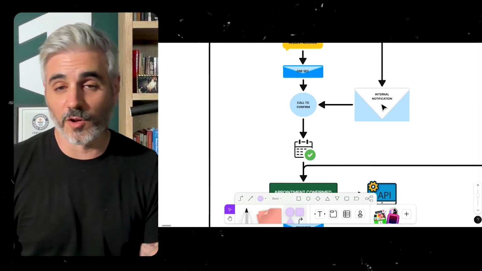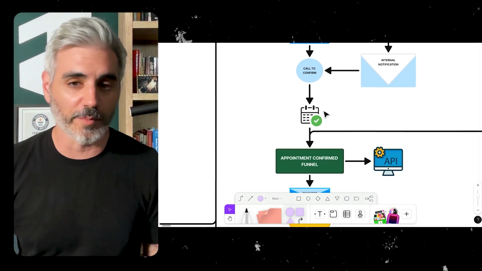Then you're sent a notification. Now the job is to call to confirm the appointment. You get the information, and what's really cool is our AI will summarize it. We have a prompt that says, hey, take this entire conversation, put it into a 3-sentence summary, put it into this custom field, and deliver it to the client. This way your office manager or your CSR reps know exactly what the context of the conversation was, so they know what to say when they call. You call and you confirm the appointment.